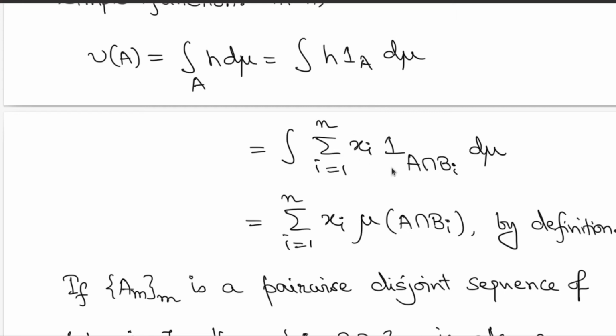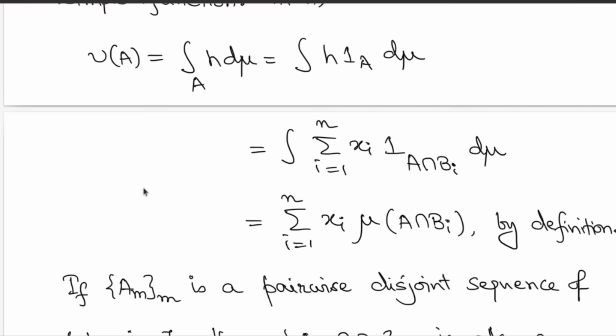Great. But now as per definition, this integration is nothing but the summation of x_i multiplied by the measures of A intersection b_i. So that is by definition. Great. So again here all the terms x_i's and measures are non-negative, so defining the summation is not an issue. Infinity minus infinity situation does not arise. We are only dealing with non-negative quantities. It could be infinity, that is fine. Great. So this is our definition. So integration of h gives me this set function, and the set function here takes this explicit value.